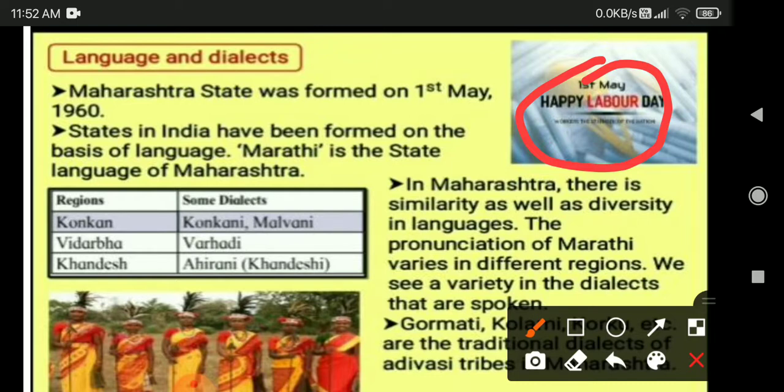Konkani and Malvani. In Vidarbha, Varhadi; in Khandesh, Ahirani, Khandeshi. Gondi, Kolami, Korku, etc. are the traditional dialects of Adivasi tribes in Maharashtra.